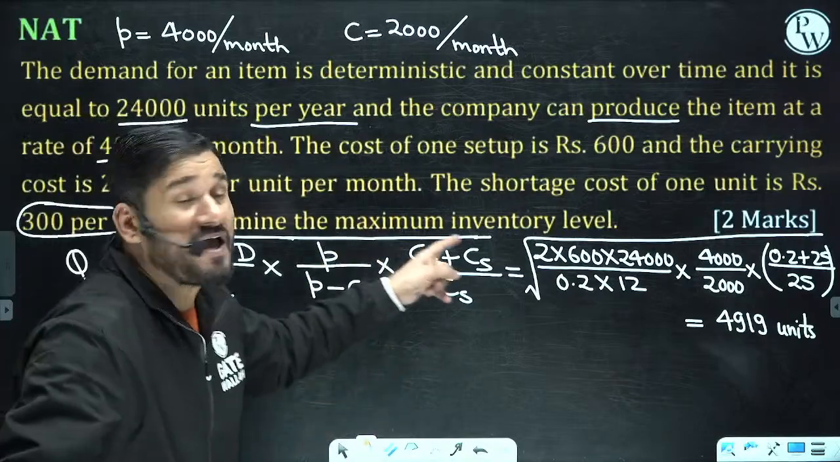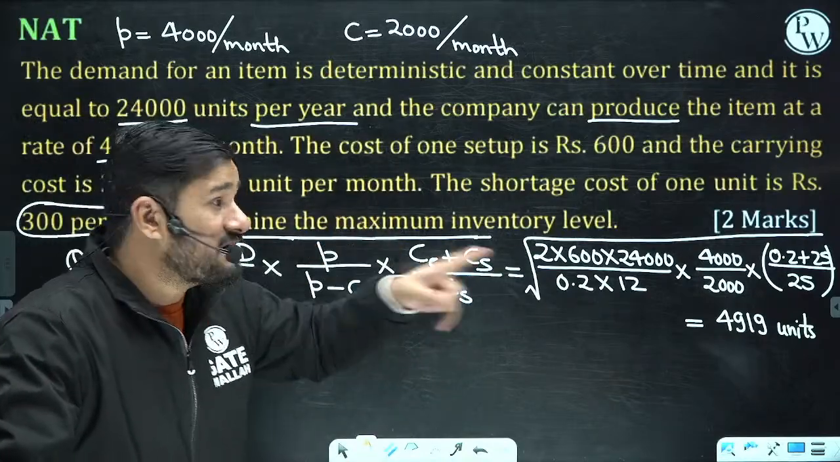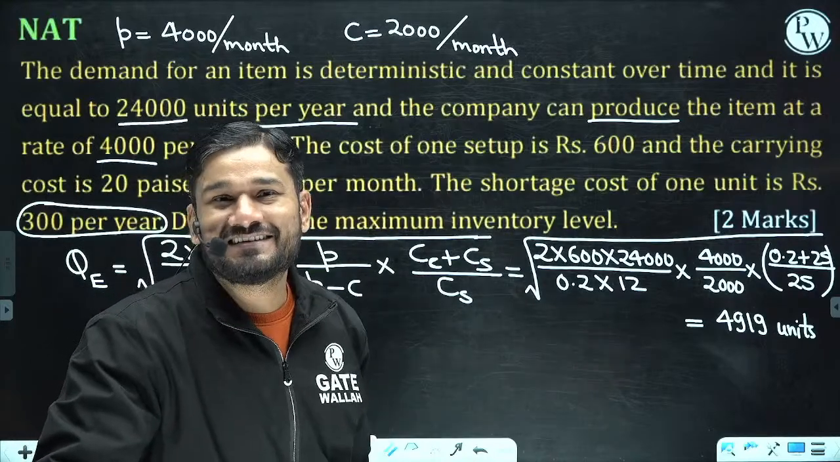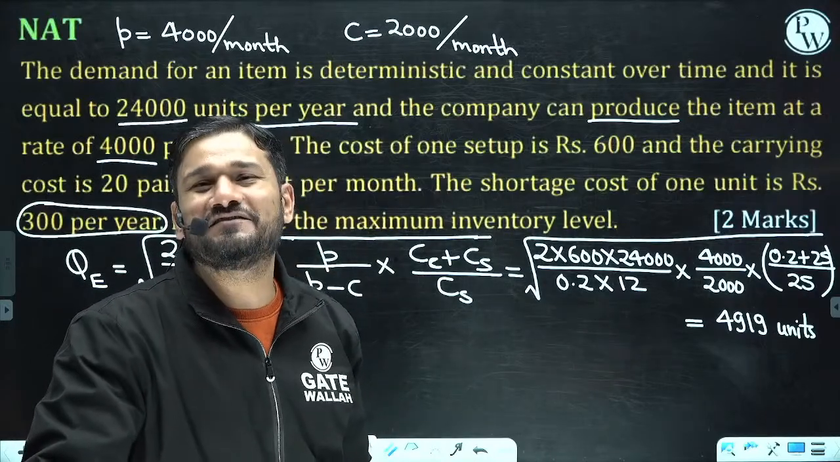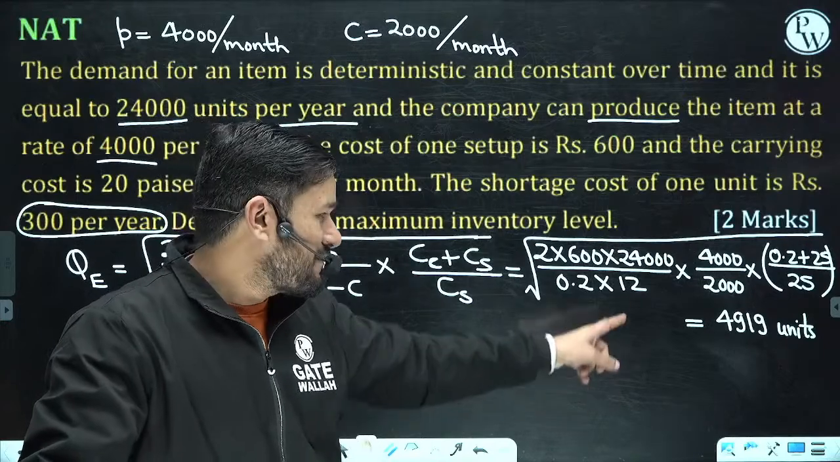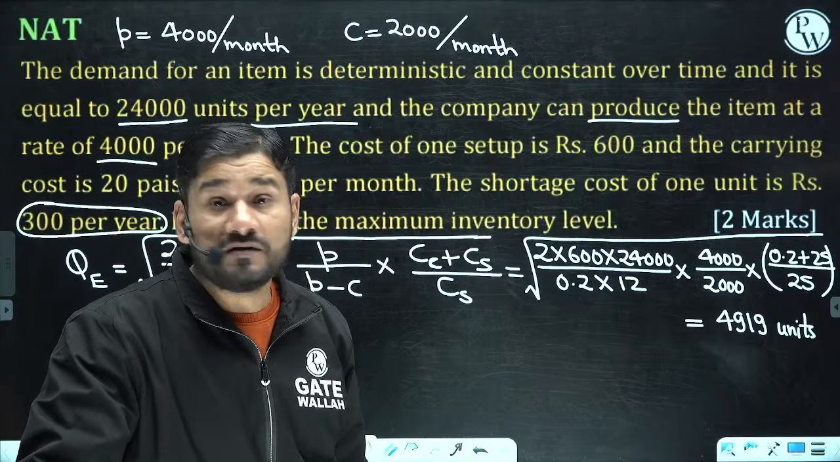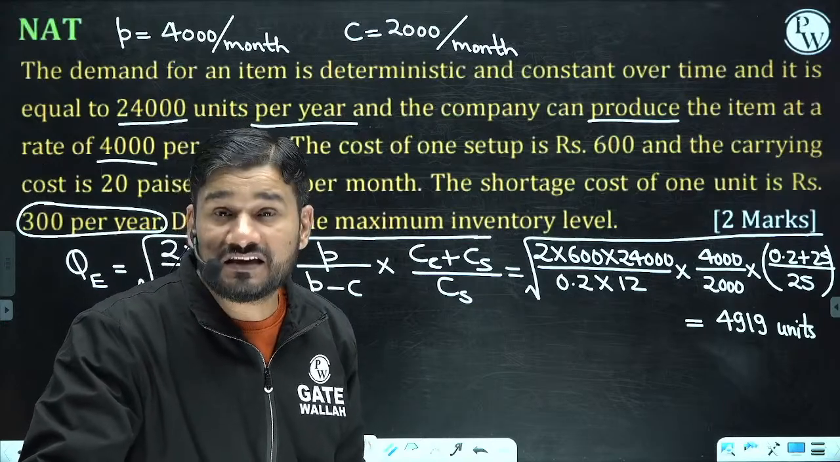What are they asking for? They are asking for the maximum inventory level. Please remember, this is not the maximum inventory level. What is that? This is the maximum quantity which we have ordered. Then how much is coming in the inventory?